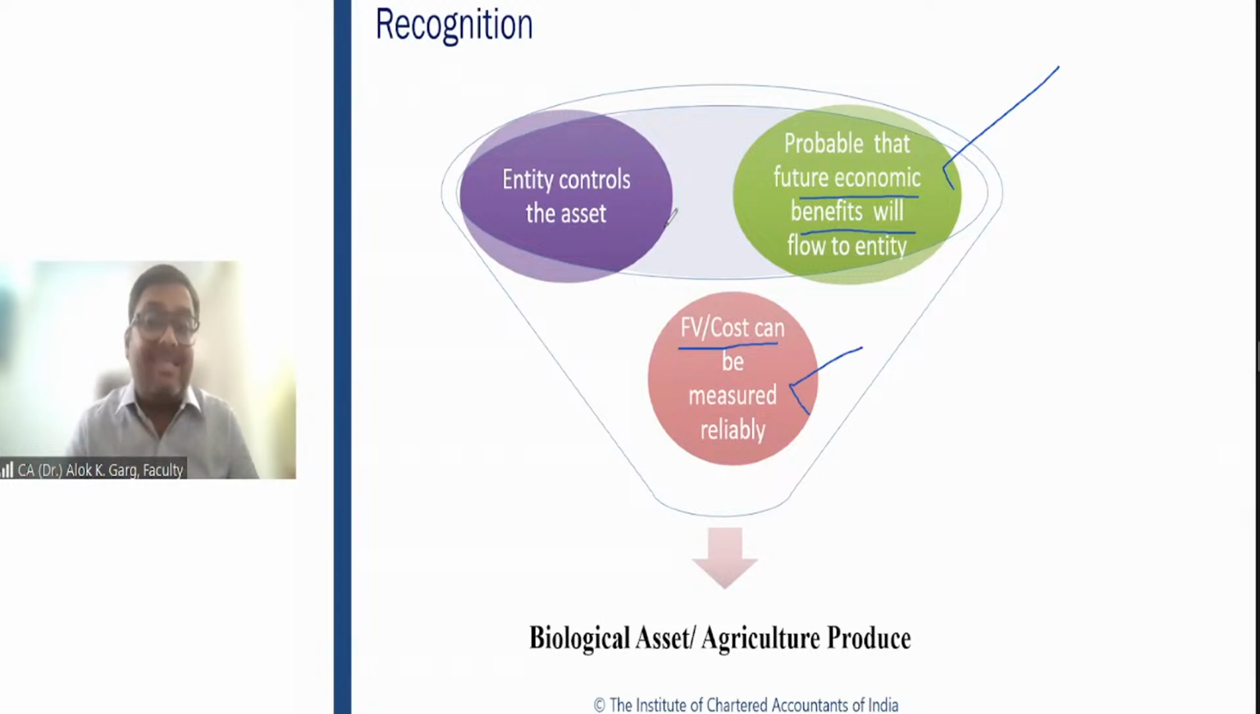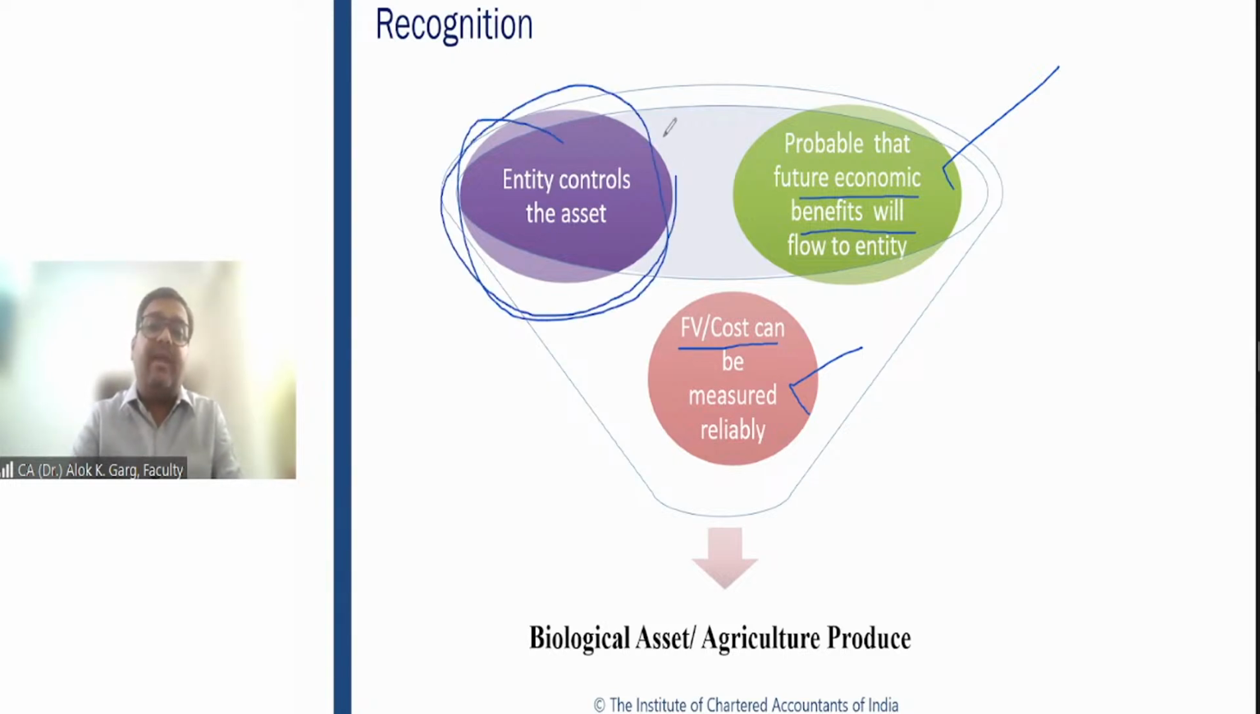But for the kind of asset it deals with, there is a very important condition for recognition of a biological asset and agricultural produce: control. The entity should control the asset. And why is it important? Control is very important. Let me give you a real life example.